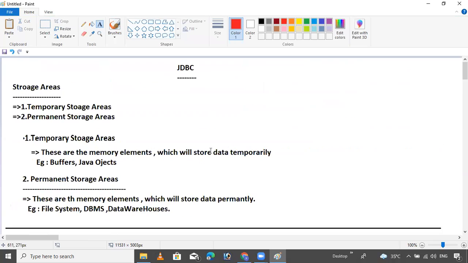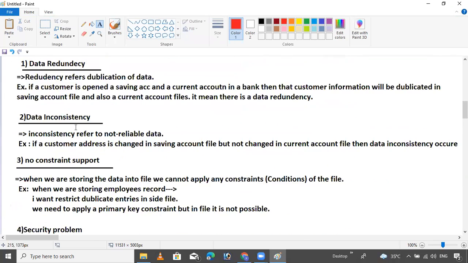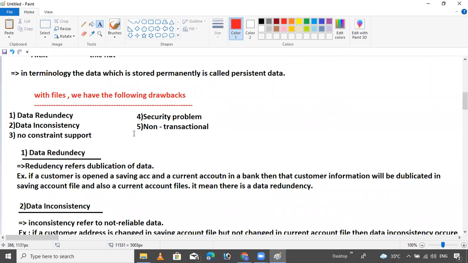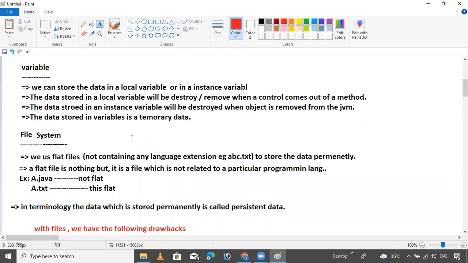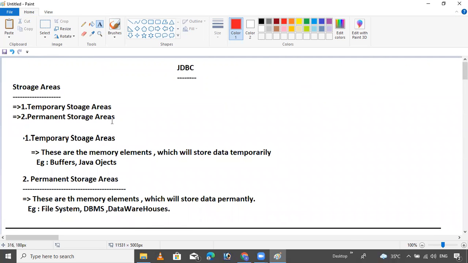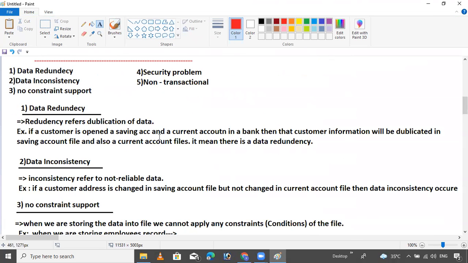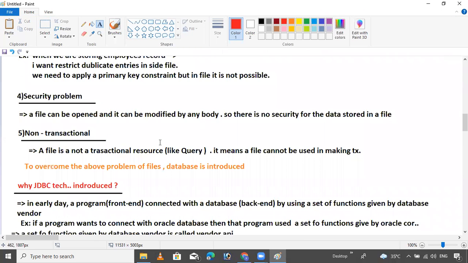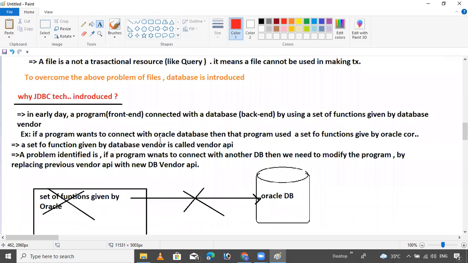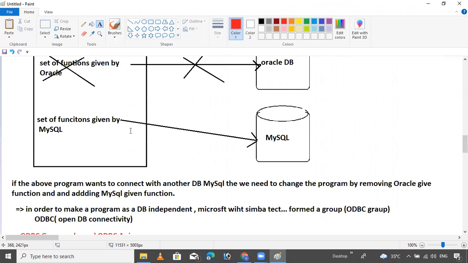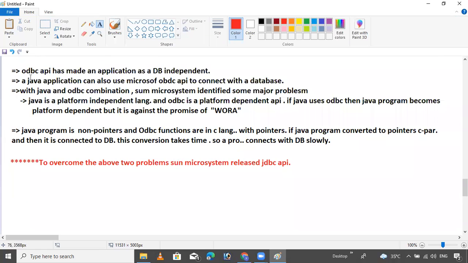That's why I asked this question in the last session: why was JDBC technology introduced? Only these two drawbacks. It is slow, and we needed to overcome these problems.